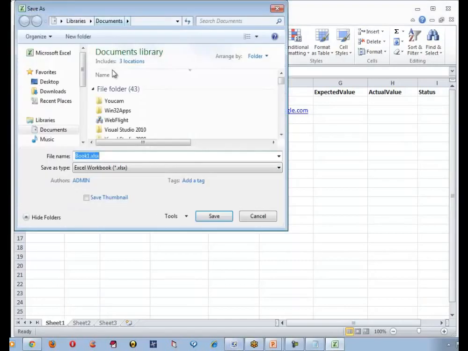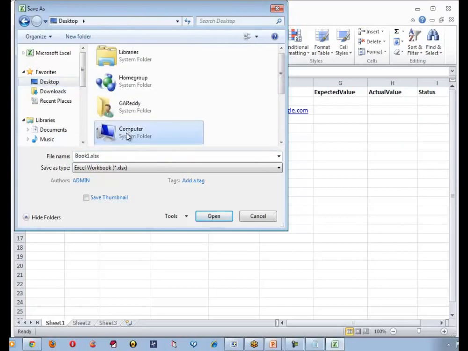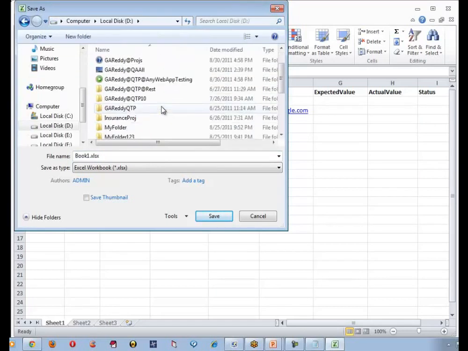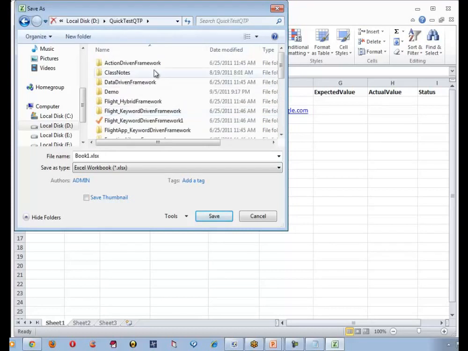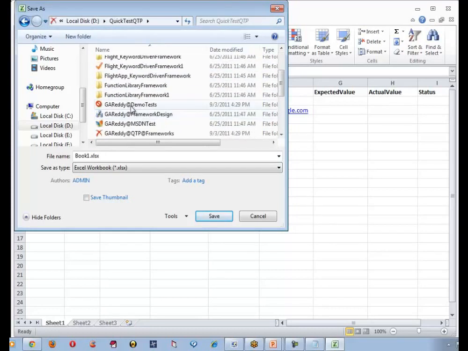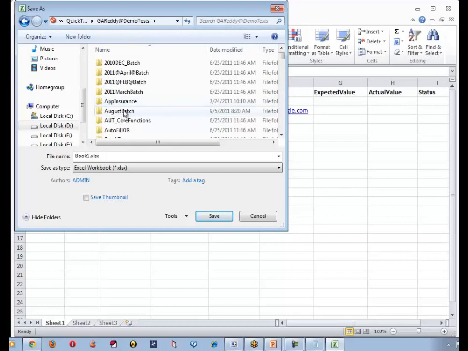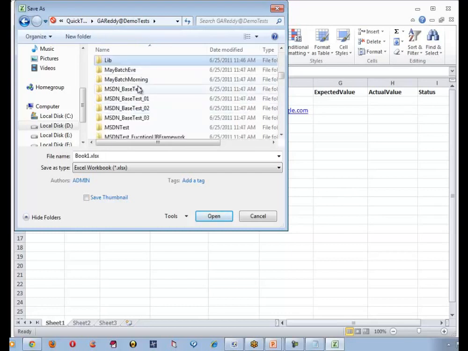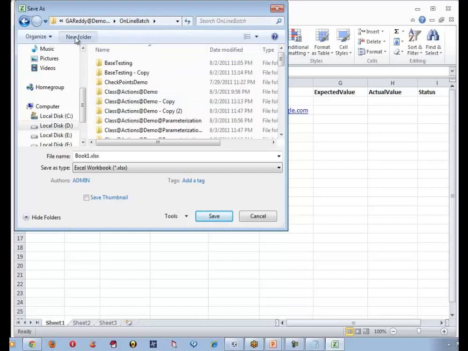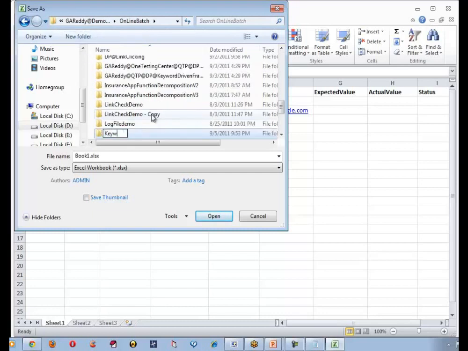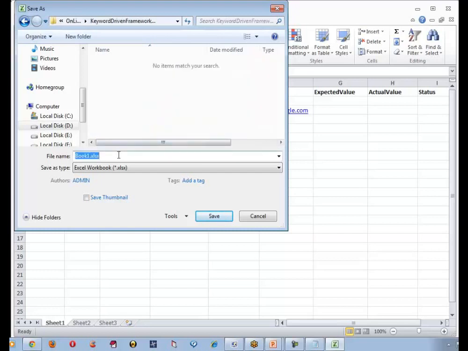Let me save that to a folder, maybe on the desktop, my computer, D drive, in a folder called QuickTest QTP. In demo test, let me say online batch. Let me create a folder called keyword driven framework demo. So let me say it's called keywords, for example keywords.xls.